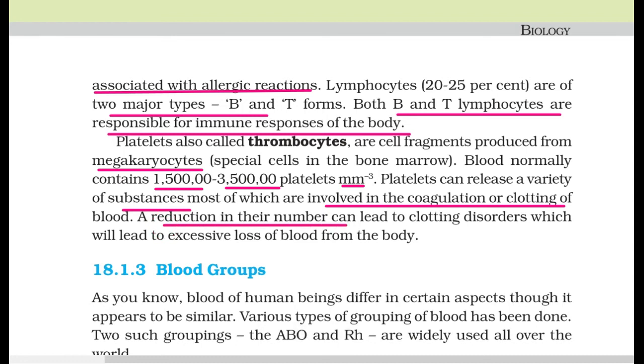A reduction in their number can lead to clotting disorders, which lead to excessive loss of blood from the body. For example, a man who gets hit by a vehicle in an accident is bleeding. But if he has such a problem, clotting will be delayed, so excessive blood will be lost from his body. If blood clots faster, you will lose less blood.